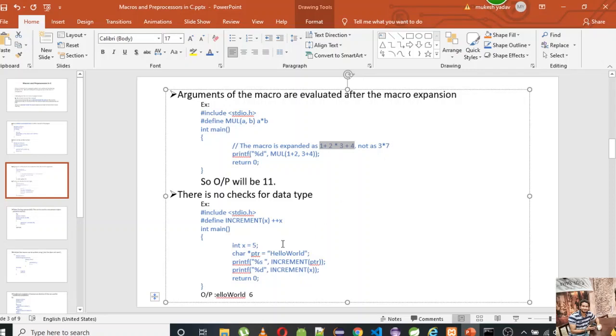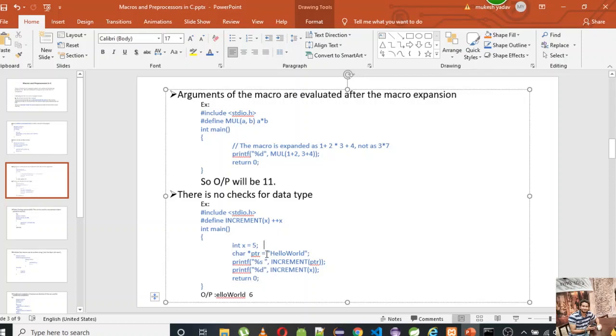And there is no data type check for macros. So I'm using this increment macro for an integer as well as a pointer. For those who are learning C and are not exposed to pointers, it will be a little challenging to understand the pointer, so here is a little bit about the pointer as of now.